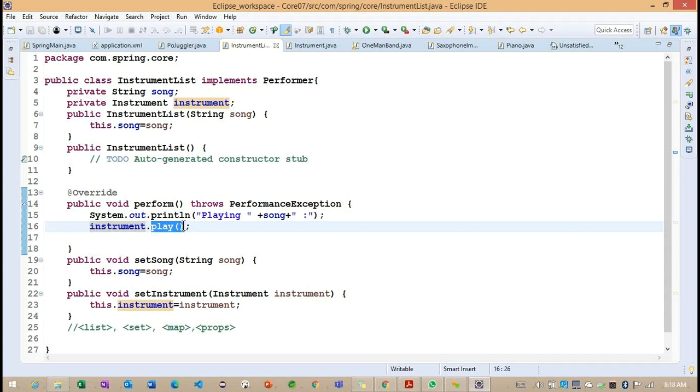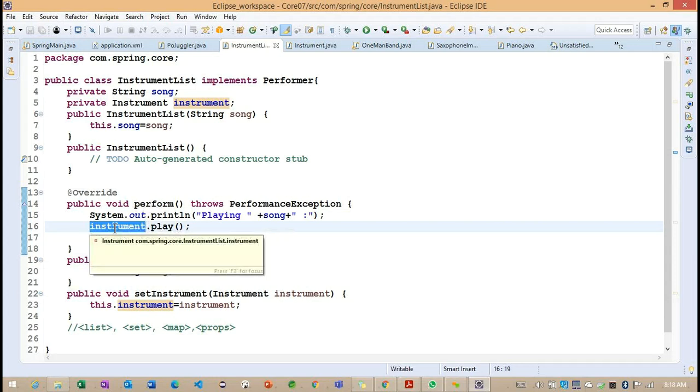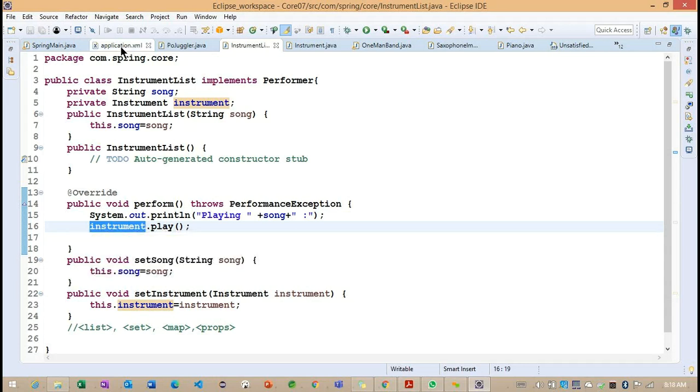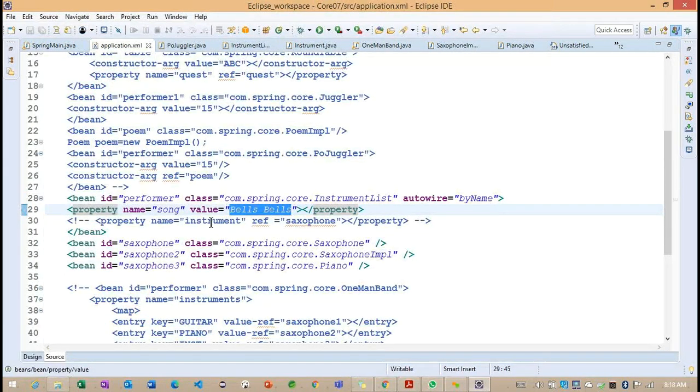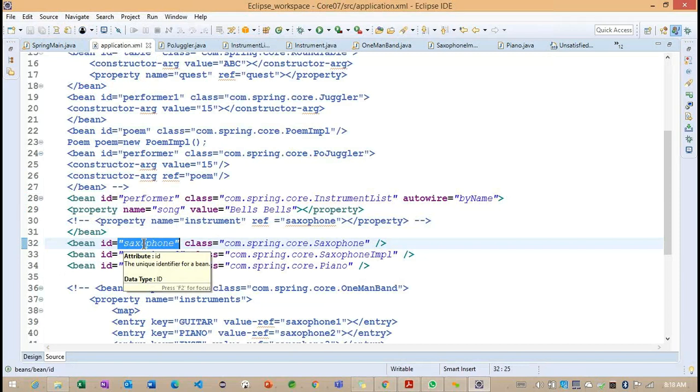Getting the point? So why is this particular object not coming? Previously we called the play method, so what happened now? If you look at this application.xml, the name of the property we gave is instrument, but the bean ID we gave is saxophone.